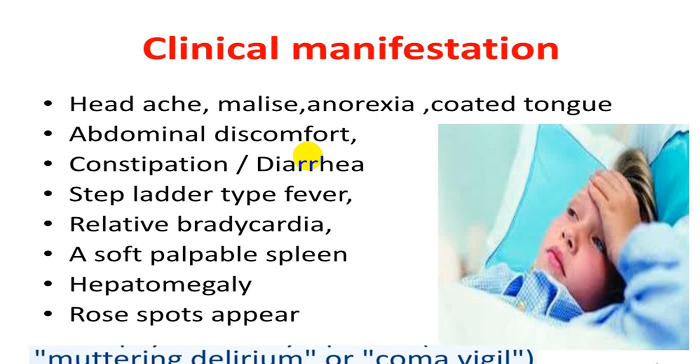Now usually fever is a step ladder type of fever. Relative bradycardia, we already told you, is called Faget sign. You will have a soft palpable spleen, mild hepatomegaly, and rose spots will appear in the second week. And muttering or delirious stage or coma vigil will appear usually in the third week.